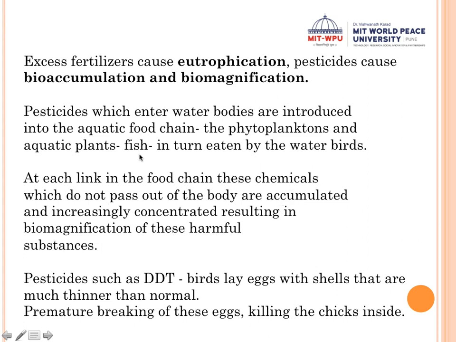Is that clear? Now what happens when the fish dies, or when the water bird has eaten this fish, because it has shown increasing concentration, because it is in the third trophic level? The concentration of this toxic chemical gets increased, it gets biomagnified, and therefore the water bird gets the highest concentration of that pesticide. Is that clear? Because the lower trophic levels are unable to discharge it outside from their body. Okay, so this is called biomagnification.